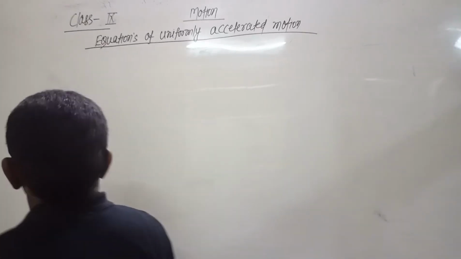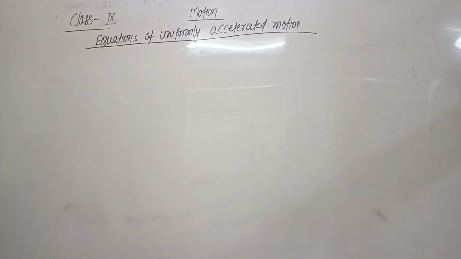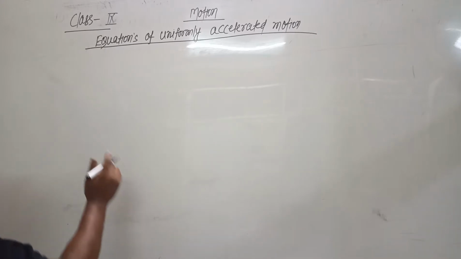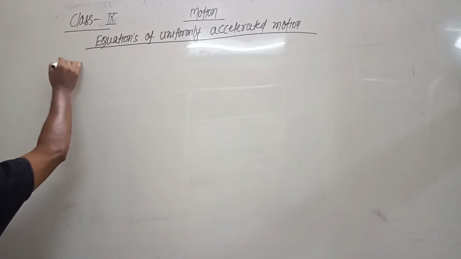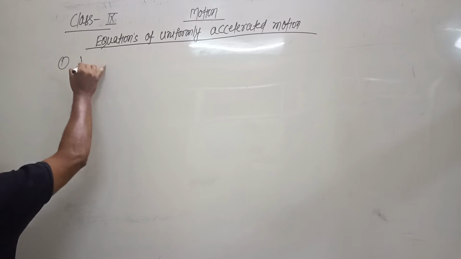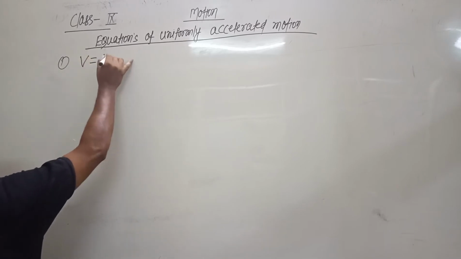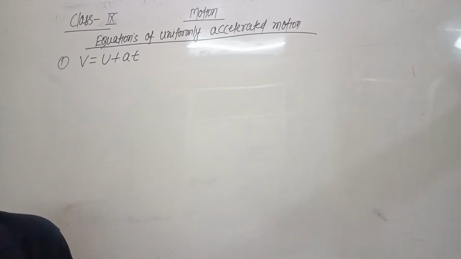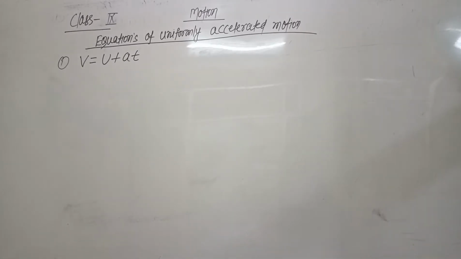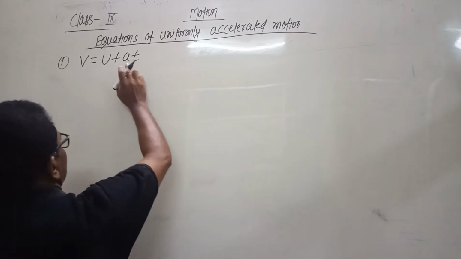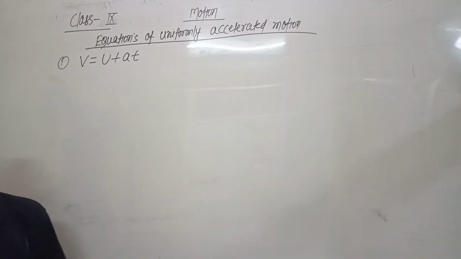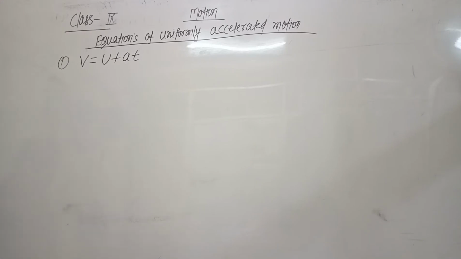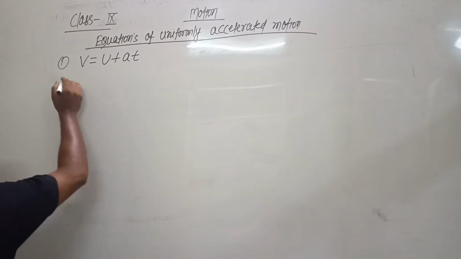Today we will see equations of uniformly accelerated motion. We will derive the equations of motion. Our first equation is v equals u plus at. This equation will be derived, where v is the final velocity, u is the initial velocity, a is the acceleration, and t is the time taken. So this formula gives the velocity.